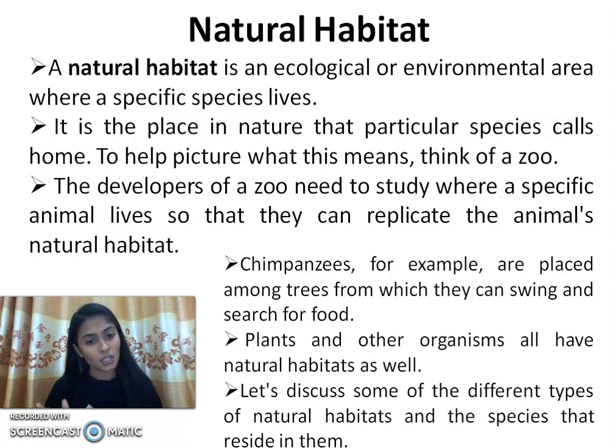Let's take the example of chimpanzees. In a natural habitat in the forest, chimpanzees have trees where they can swing, and find food, like monkeys, chimpanzees, and gorillas. But in the zoo they have to do a setup where they can be placed among trees, where they can swing and search for food, right? Then plants and other organisms also have natural habitats as well.